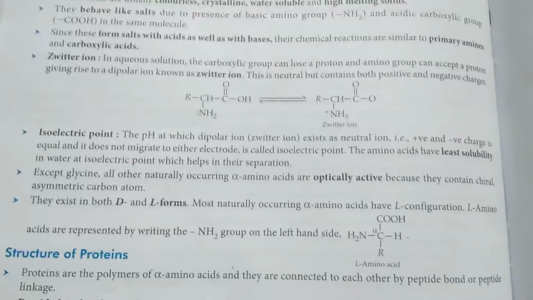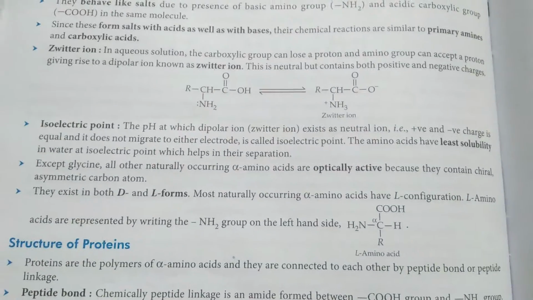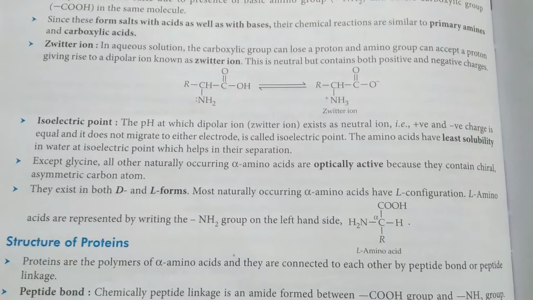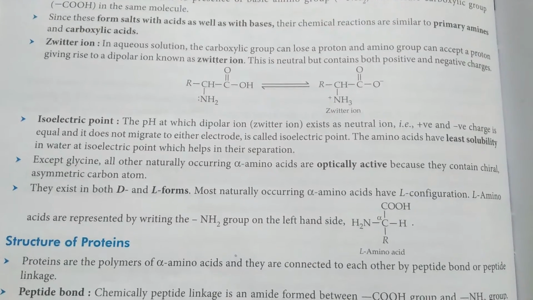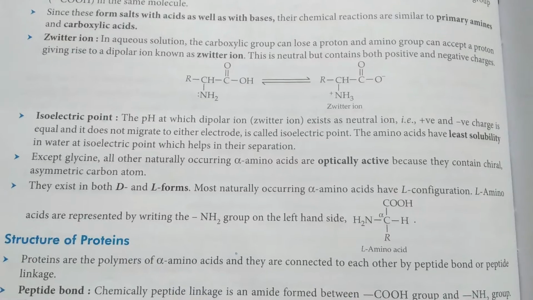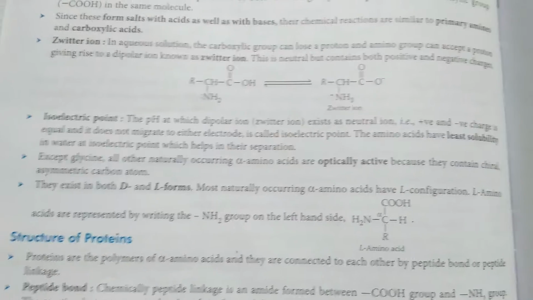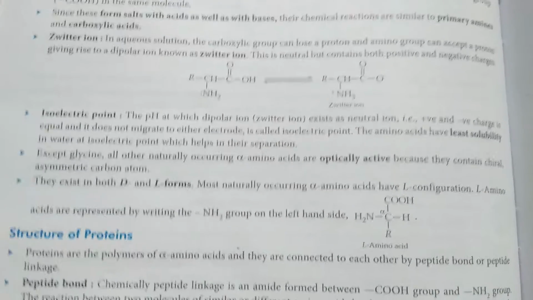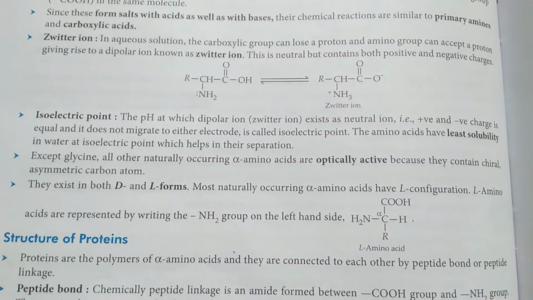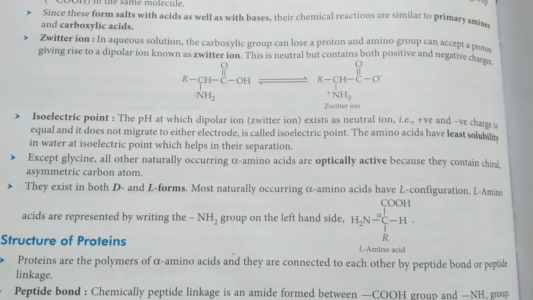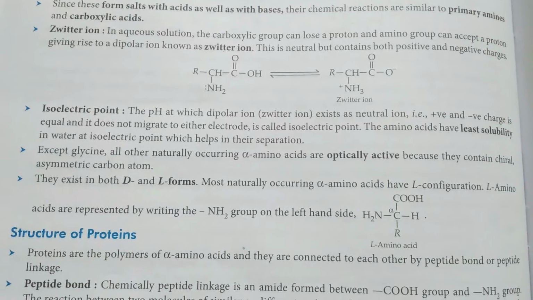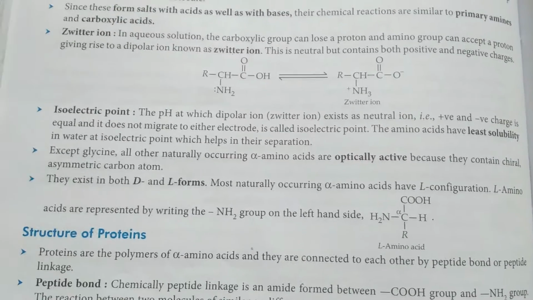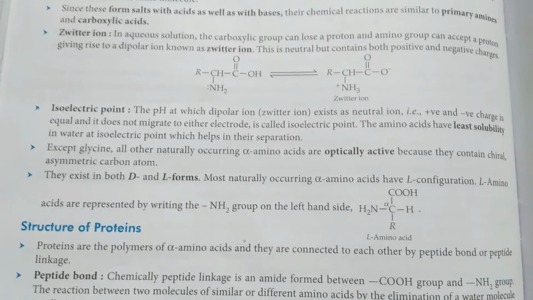Okay. Then isoelectric point. The pH at which this dipolar ion exists as the neutral ion, that means positive and negative charge are equal and it does not migrate to any of the electrodes, that is the isoelectric point. So the amino acids have least solubility in water at the isoelectric point, which helps in their separation.